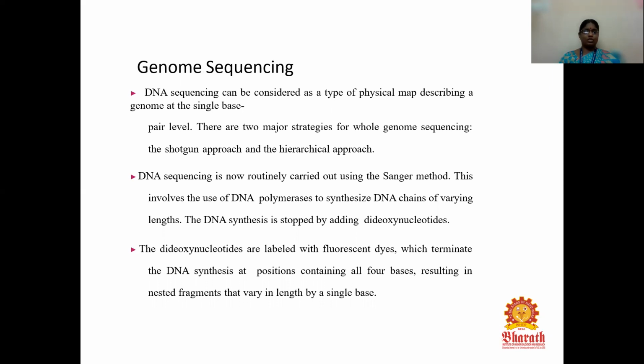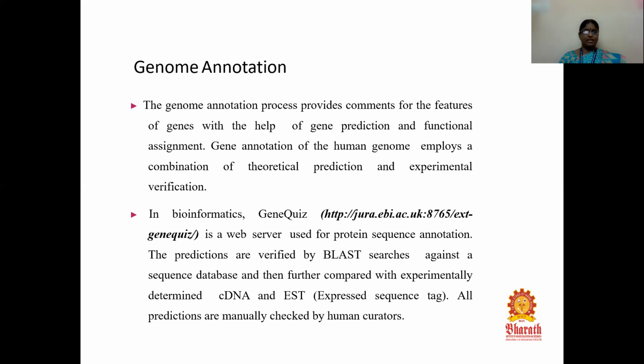It involves the use of DNA polymerases to synthesize DNA chains of varying length. The DNA synthesis is stopped by adding dideoxynucleotides labeled with fluorescent dyes, which terminate the DNA synthesis at positions containing all four bases, resulting in nested fragments that vary in length by a single base. Genome annotation also provides comments on the features of a gene with the help of gene prediction and functional assignment.